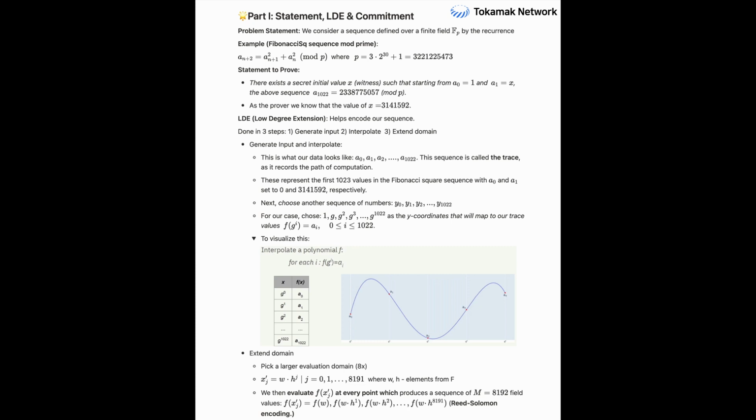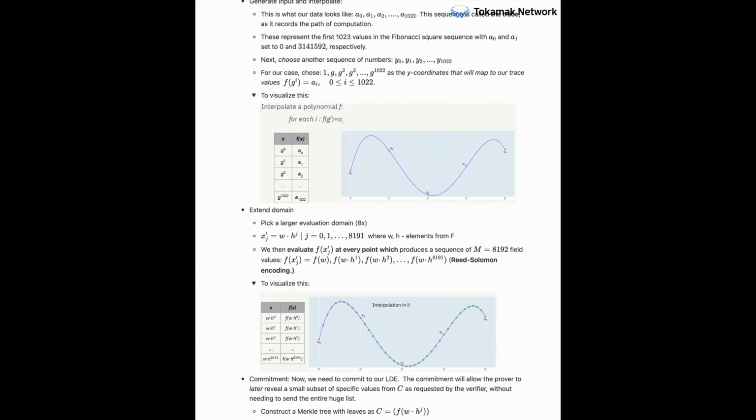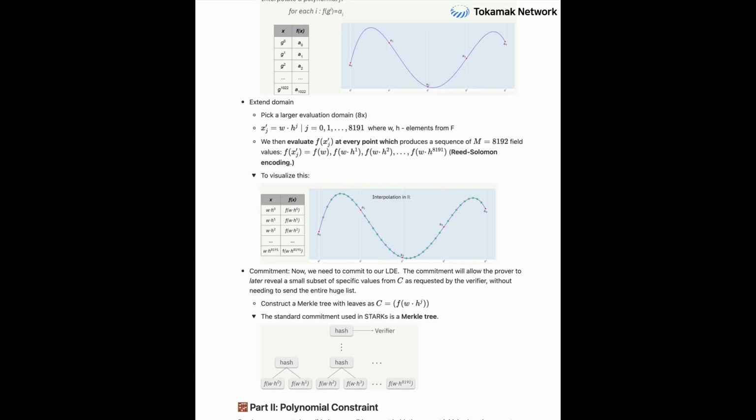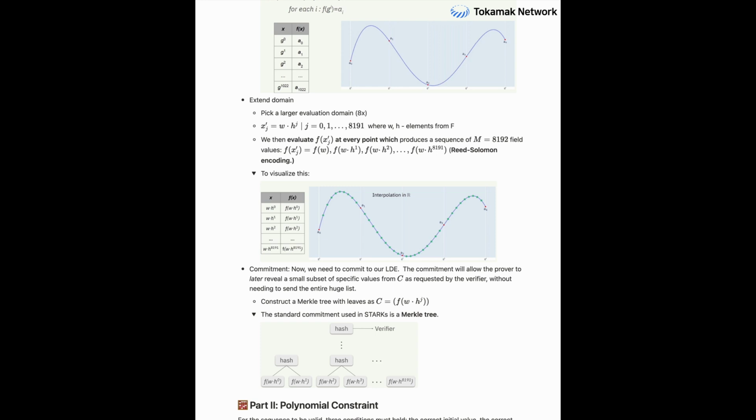Okay. Then, if I'm following, they interpolate these trace values. It's like finding the unique mathematical curve, the polynomial that goes through all those sequence points. You got it. It essentially encodes the entire computation into that single mathematical function. And then the extension part of LDE. Yes. This is crucial. The prover evaluates this polynomial, but not just at the original points. They evaluate it over a much larger set of points. Why larger? Well, for our example, maybe a domain 8 times larger. So going from 1,024 points to, say, 8,192 points. This expansion is a bit like Reed-Solomon encoding, the kind used in CDs and QR codes. It adds redundancy. Okay, redundancy for error correction, or?